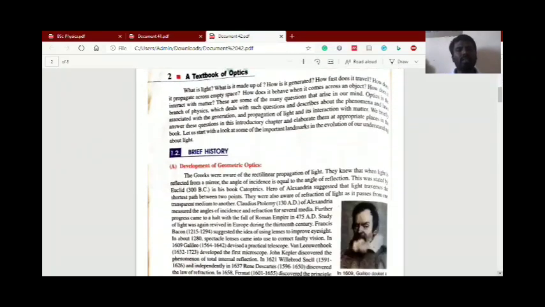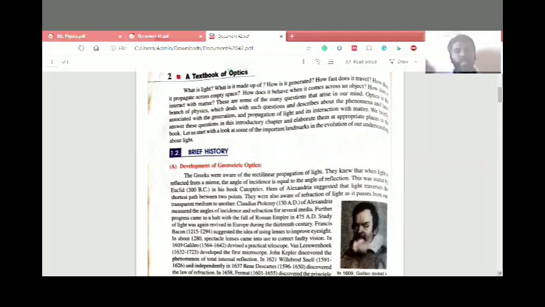And then, what is light? What is it made up of? How is it generated? How fast does it travel? How does it propagate across empty space? How does it penetrate an object? What interaction happens between light and an object or material? These are the questions which arise in the mind. Optics is a branch of physics which deals with these phenomena and laws, according to the generation and propagation of light and its interaction with matter.